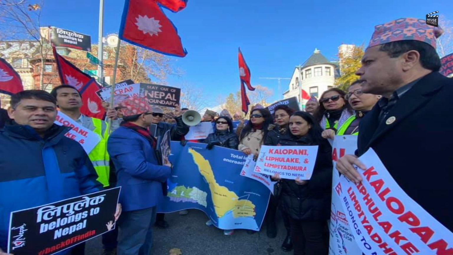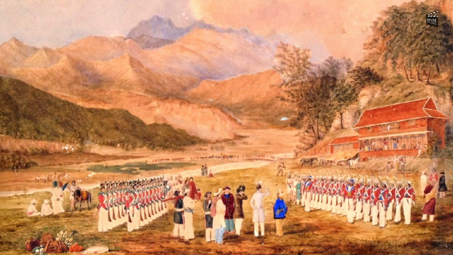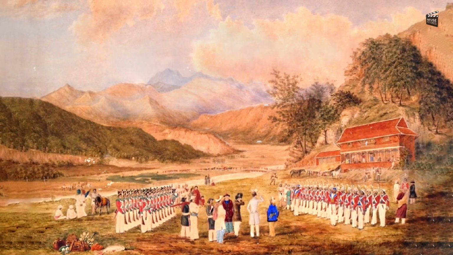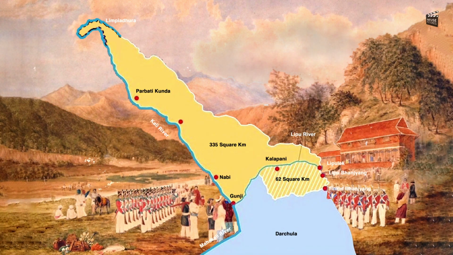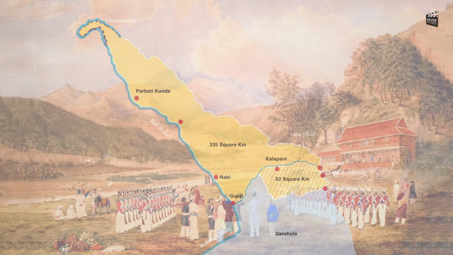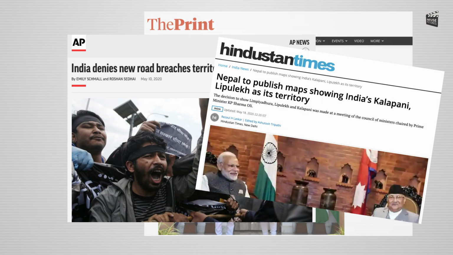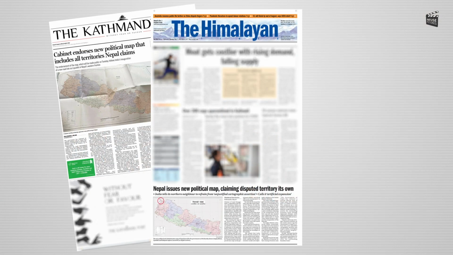The Nepal government said it has consistently maintained, as per the Sugauli Treaty of 1816, that all territories east of the Kali, that is the Mahakali River, including Limpiyadhura, Kalapani and Lipulekh, belong to Nepal, and this claim has been made known to the Indian government. A border dispute is brewing between both countries. With tension escalating on both sides, officials recommend talks as soon as possible.